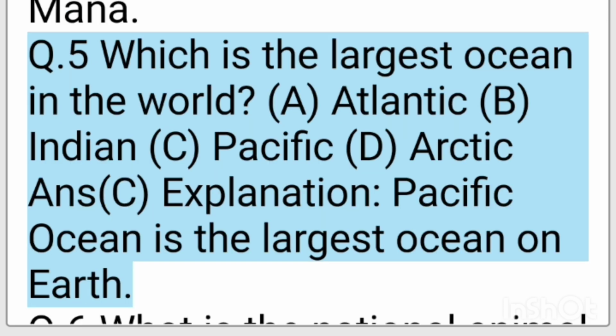Q5. Which is the largest ocean in the world? A. Atlantic. B. Indian. C. Pacific. D. Arctic. Ans. C. Explanation. Pacific Ocean is the largest ocean on Earth.